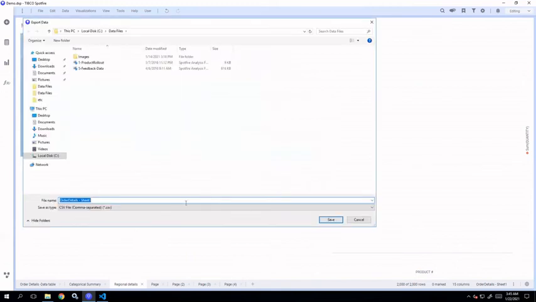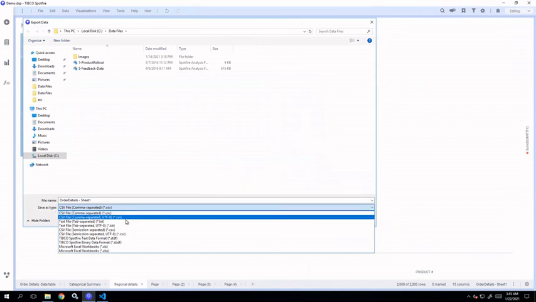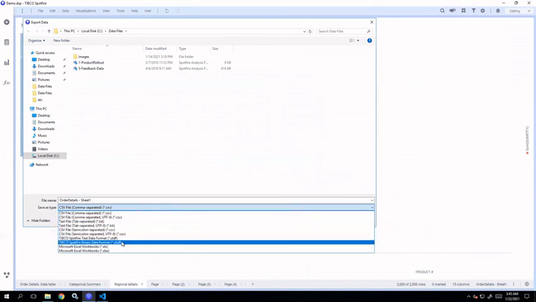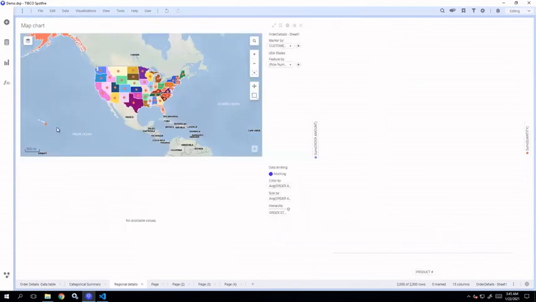Now when you click on OK, you can export the data in all these different file formats, that is CSV, TXT, SBDF, that is Spotfire binary data file, or Excel. Okay, these are the different formats in which you can export data from Spotfire.